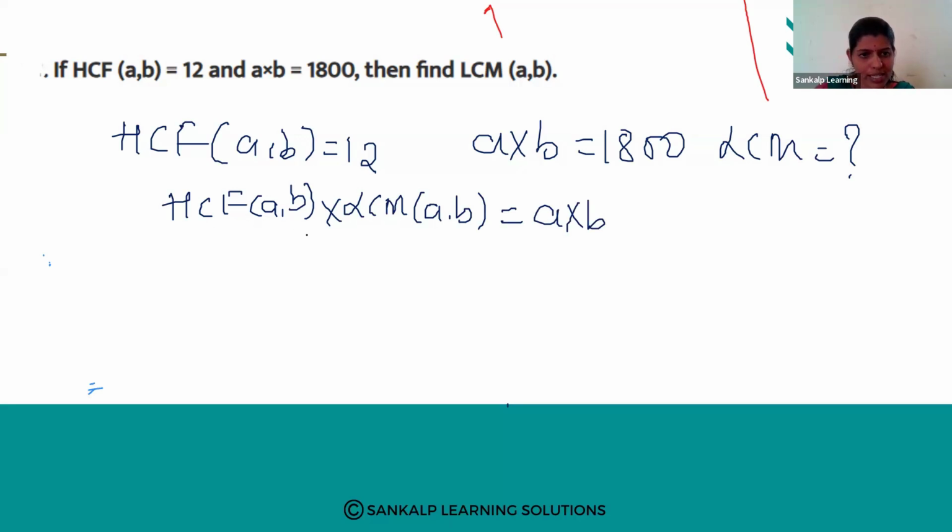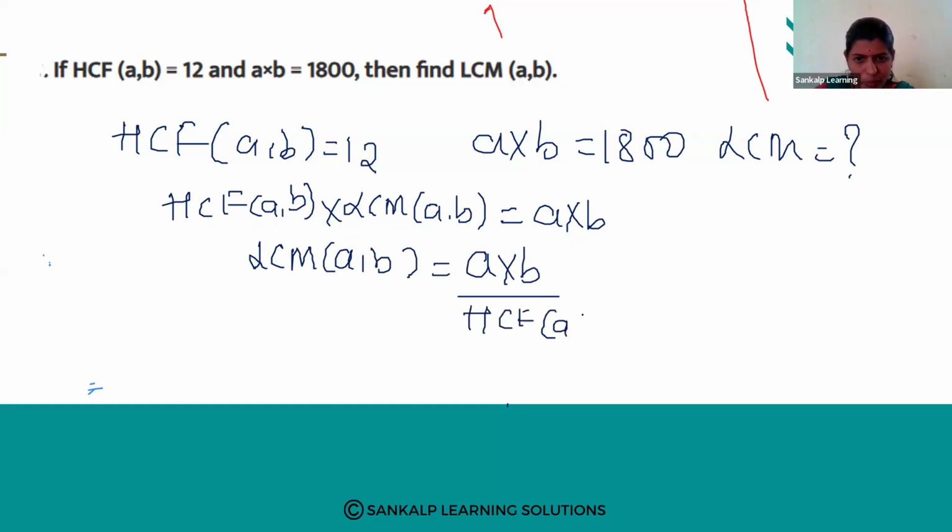We know the value of HCF, but we don't know the LCM, and we know the product of A into B. Now LCM of A and B is equal to A into B divided by HCF of A and B. When you transfer this HCF to this side, it becomes divided by HCF.